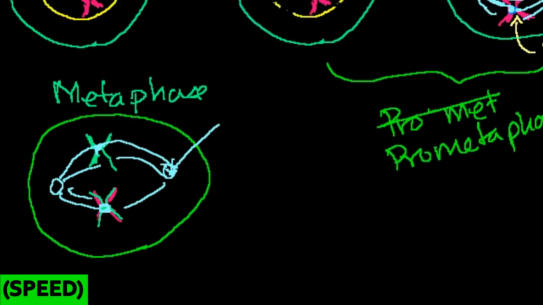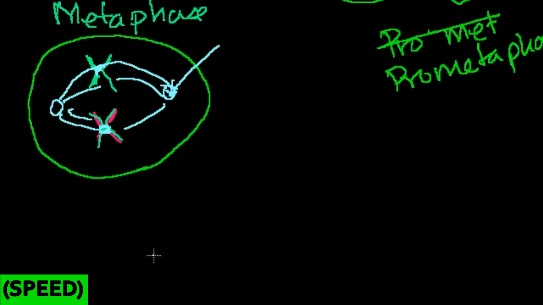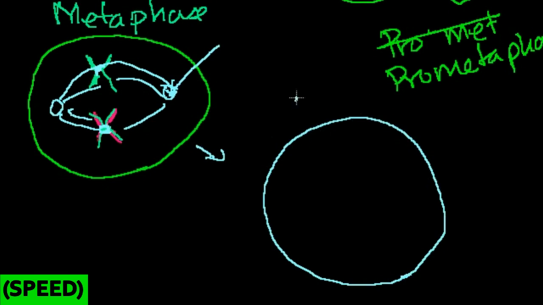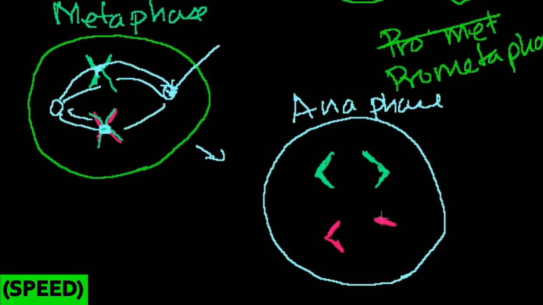So after metaphase, now we're ready to pull the stuff apart, and that's anaphase. Let me write that down. Anaphase. I've changed the color of my cell. These guys get pulled apart. Let's see, this guy's getting pulled, let me do it in green. One of the sister chromatids is pulling in that direction, one is getting pulled in that direction. And then the same is true for the magenta ones.